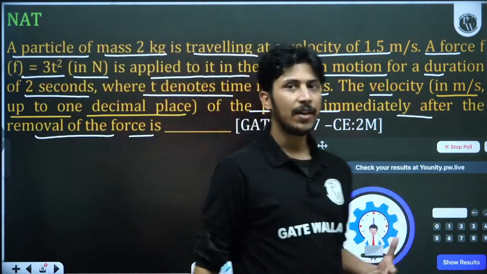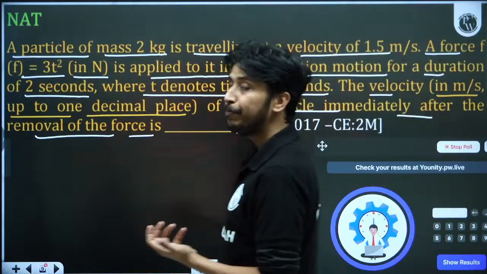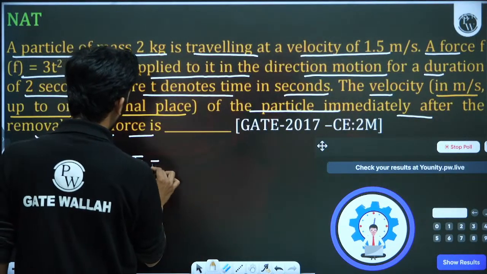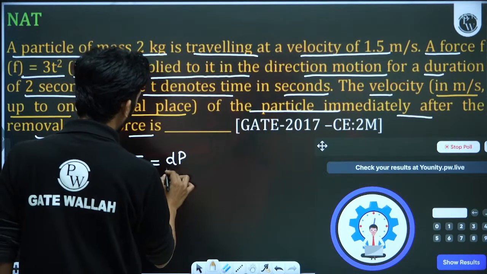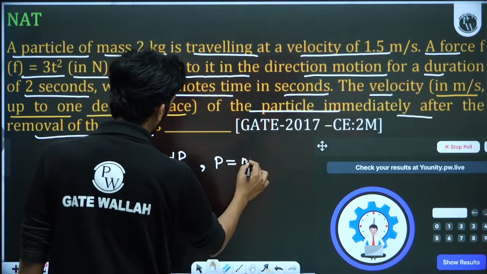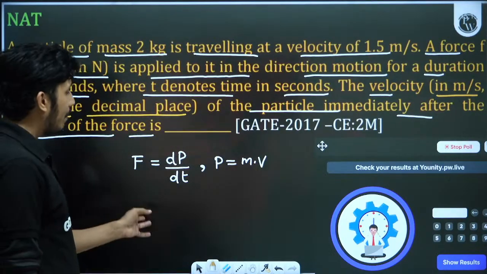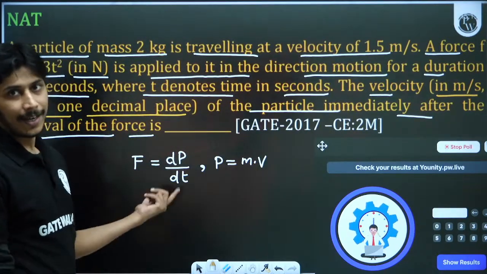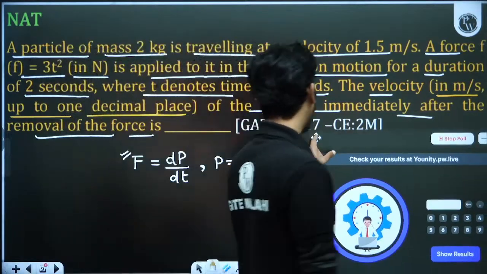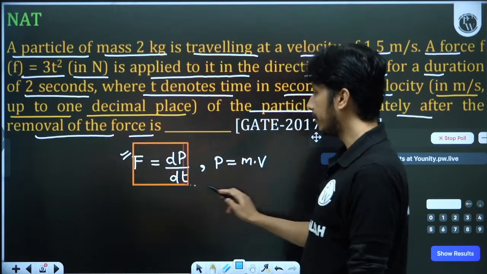So what happens whenever we are applying the force? The momentum changes. What is the change in momentum? The force applied is equal to the rate of change of momentum, that means dp by dt, and here p is the momentum, that is m into v. So when you put p equal to m into v, that will be m dv by dt. Now you can integrate and get the velocity. So solve this and give me the answer. As per Newton's second law, the force applied is dp by dt.